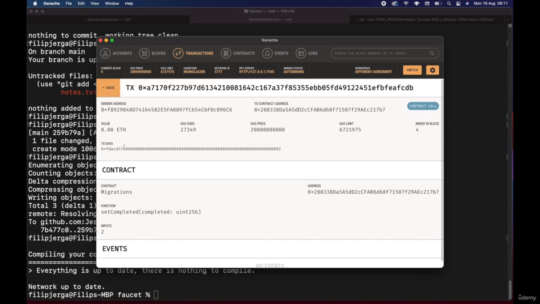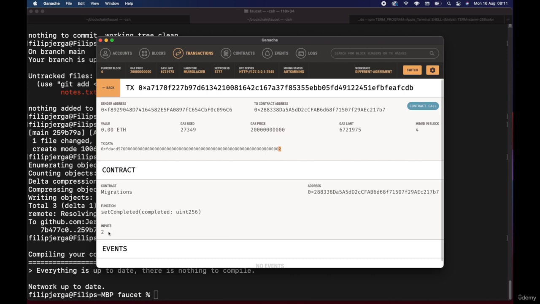The transaction data here is not the contract code, but the signature of the function that we should call, because, as I told you, your contracts on the blockchain are in the format of bytecode. This is telling me what function I should call. This is the hashed version of the function, and this is the number 2.